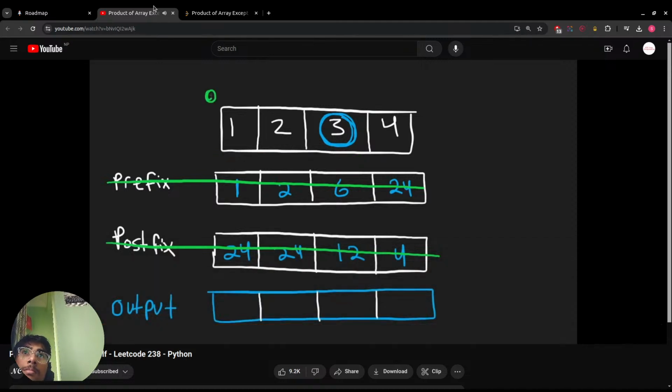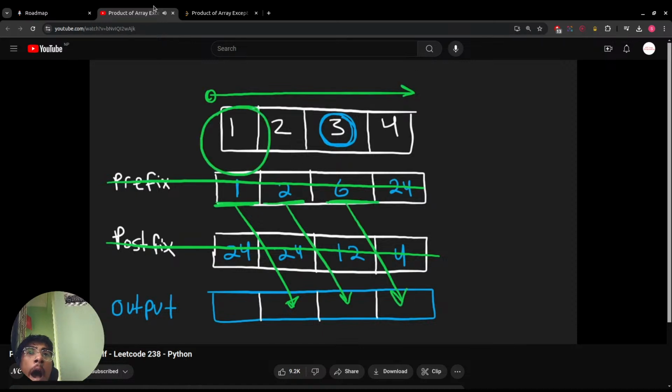First, we're going to start at the beginning and then go all the way to the end, basically computing every single prefix for the input array and then storing the prefix. So for example, the prefix of this is going to be stored over here, right? Because that prefix is needed to compute the result for this position. And so at that point, what we're going to say is every prefix is going to be in the output. Basically, the prefix over here is going to be stored in the second position. The prefix over here is going to be stored here. The prefix from this is going to be stored here. And remember how for the first position, there is no prefix, so we're going to put a default value of